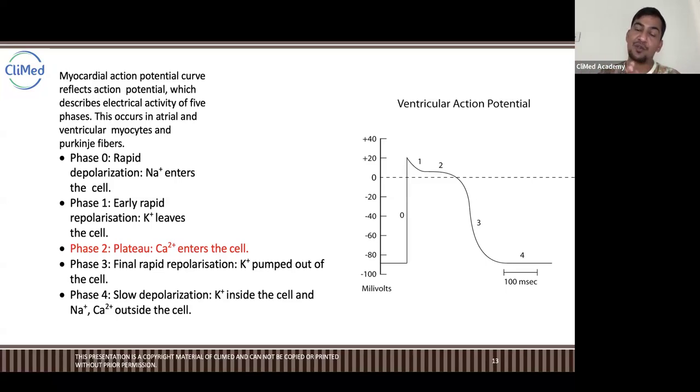Now immediately after that, the cell starts preparing for the next cycle of rhythm. For that, what happens is slow depolarization. Slow depolarization means potassium is out, and even sodium and calcium come out of the cell. So the cell is completely negative, and then suddenly again there is rapid depolarization, where all the sodium will go in and make the heart contract.